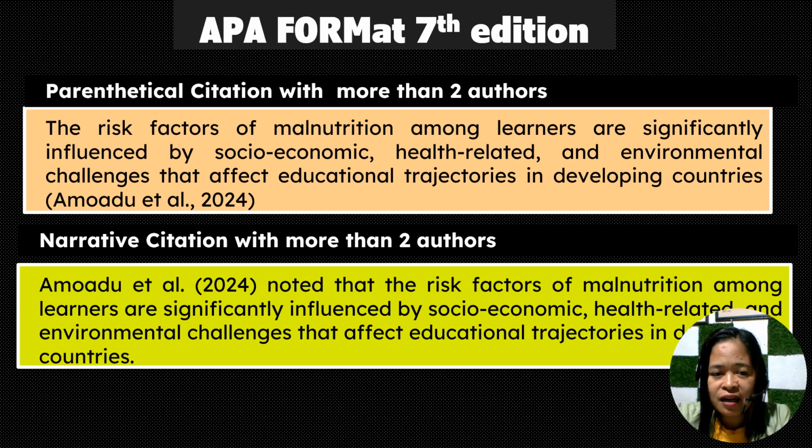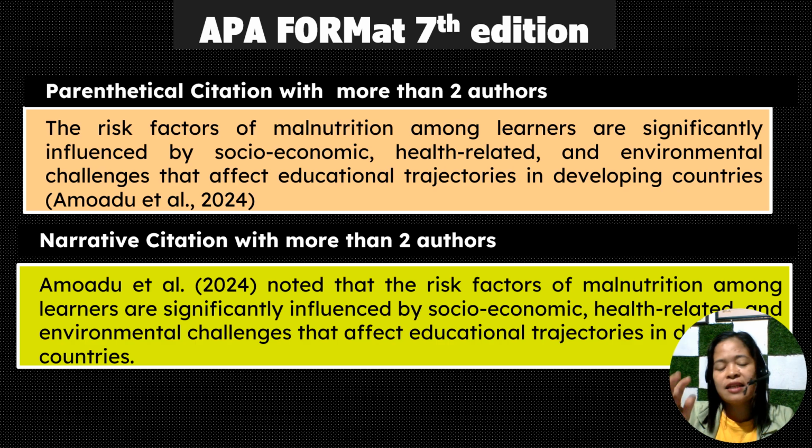In parenthetical citation. But if we use et al. as the narrative citation when we have more than two authors, it will appear like this: Amuado et al., with a period and no comma, then the year of publication, noted that the risk factors of malnutrition among learners are significantly influenced by socioeconomic, health-related, and environmental challenges that affect educational trajectories in developing countries.